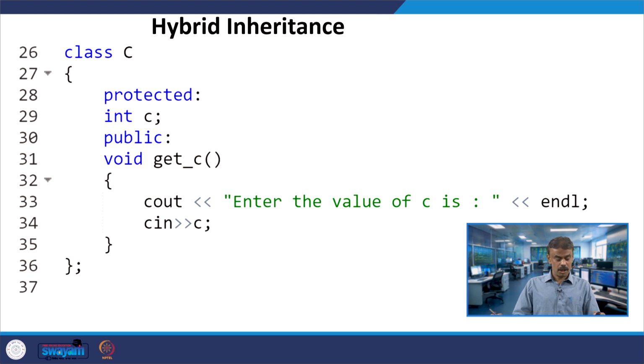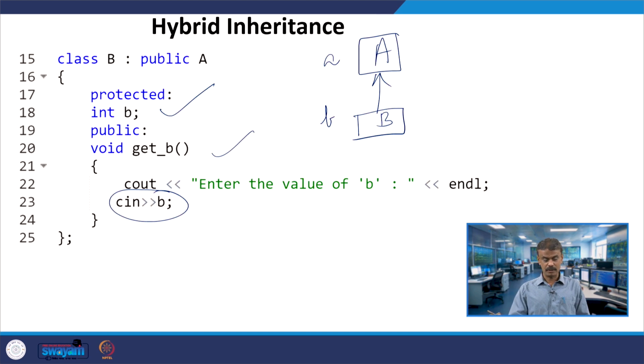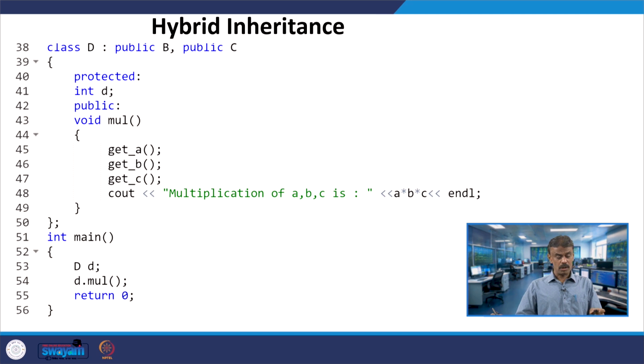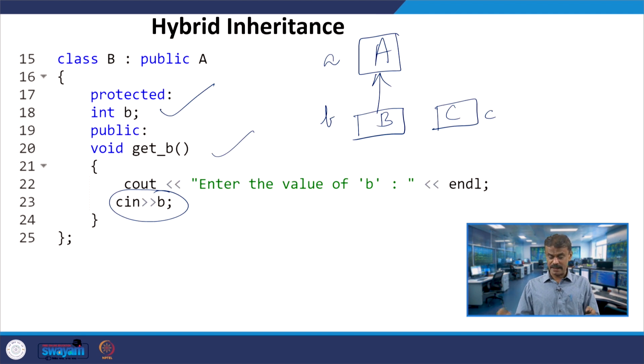You have a protected member data called c, and then you have get_C which is taking the input from the user. Class C is also publicly inheriting A, having a member data c, small c, and taking the input from the user. Now, class D is publicly inheriting class B and C.